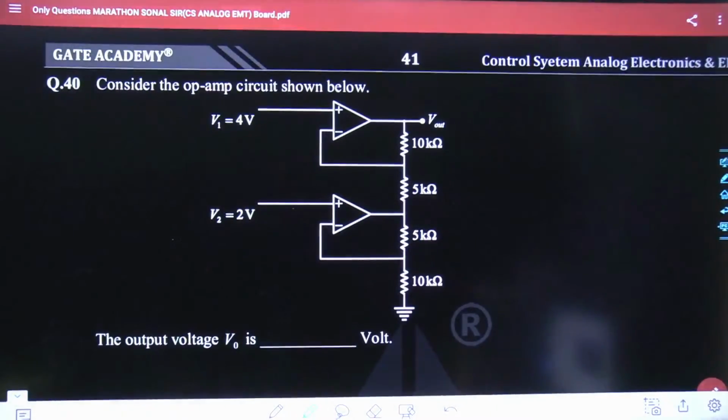So the answers have started coming. As per Rahul Jaiswal, the answer is 6 volt. Anyone else apart from Rahul?